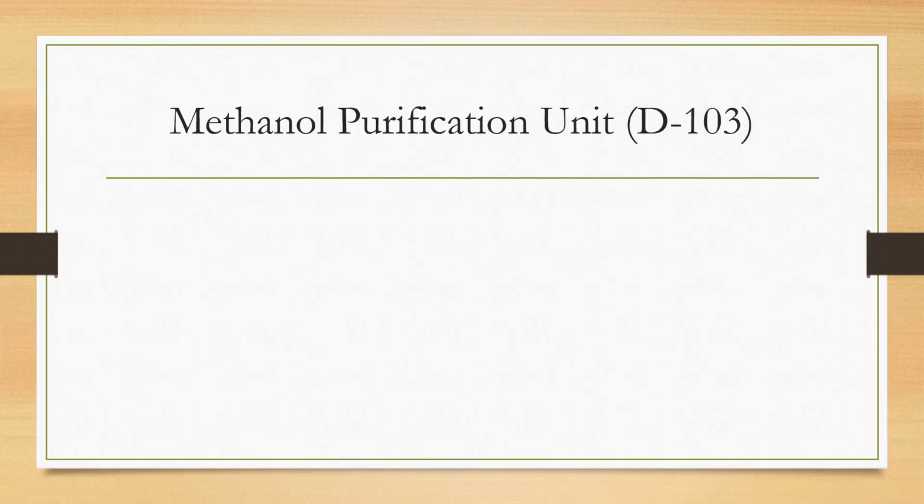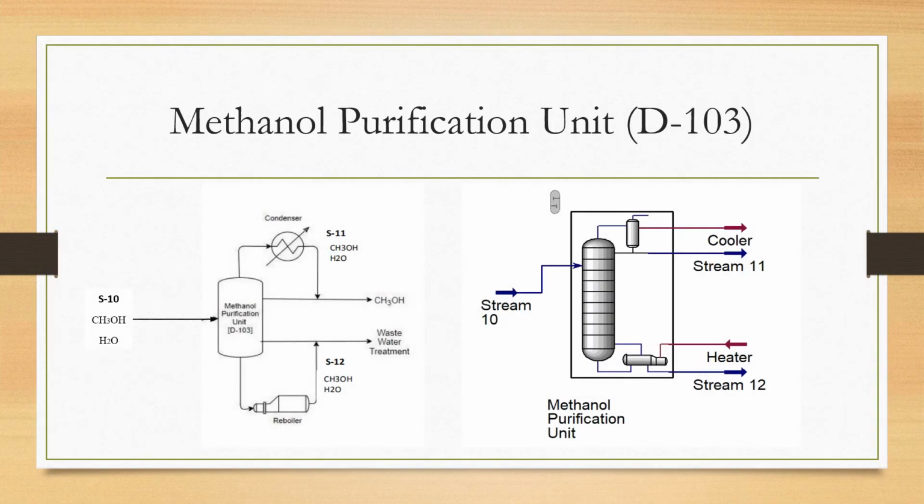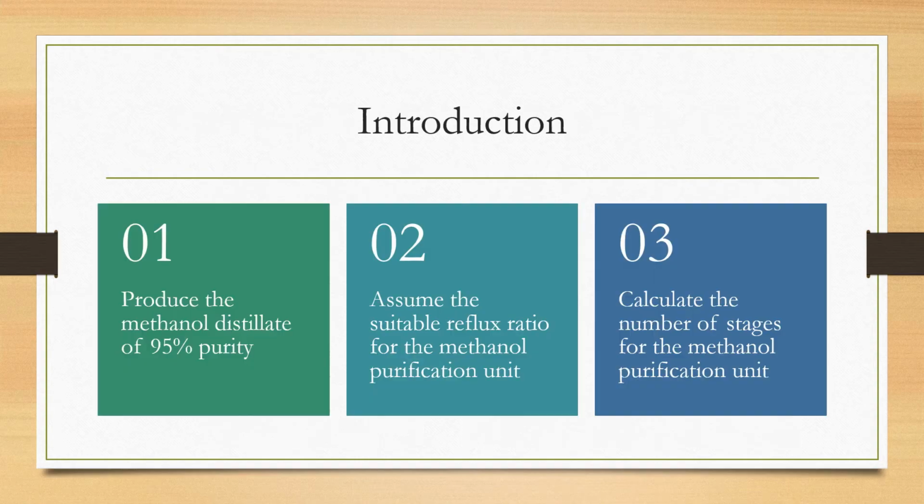Now I'm going to talk about the methanol purification unit. There are 2 diagrams here. The left diagram is drawn using simulation software, and the diagram on the right is a picture taken from the experiment. From both diagrams, you can see that the input is stream 10, the top output is stream 11, and the bottom output is stream 12. In all the streams, they consist of methanol and water.